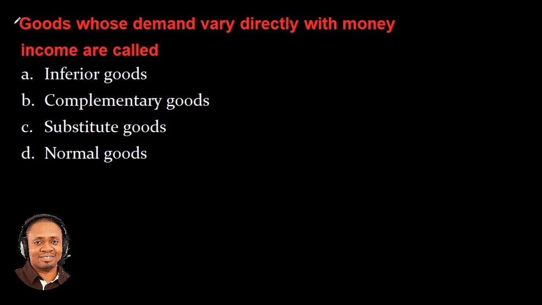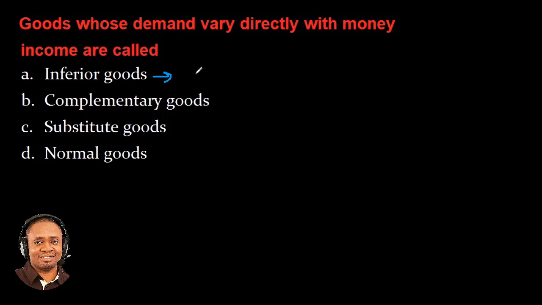I am Oluwakemi and this is question 8, Economics WASI exam 2018. The question goes thus. Goods whose demand varied directly with money income are called. We're given these four options to choose the right one. So option A, which says inferior goods.